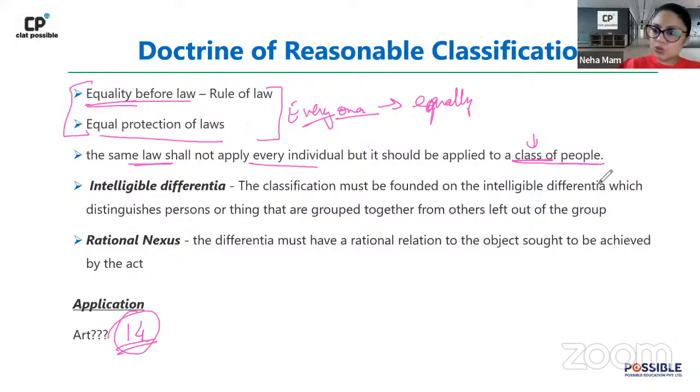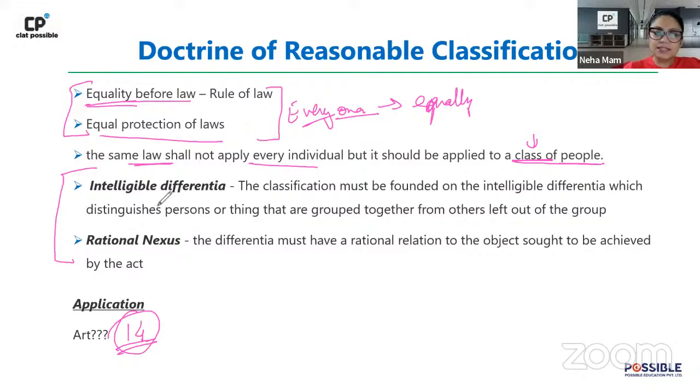So when you're talking about classification, these are the two important things which need to be there. Only then does reasonable classification happen. Because when you are talking about creating a class, because you are saying that equals will be treated equally, everyone will not be treated equally. तो जब equals will be treated equally की बात आती है, तब आता है आपका concept of reasonable classification. कि आप जब classification करोगे, उसका basis कैसा होना चाहिए? Reasonable, right?